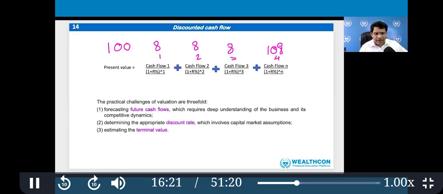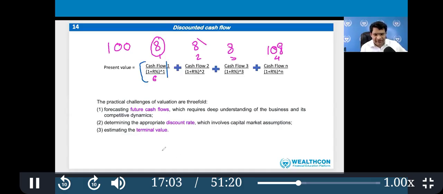Okay, so what you do is calculate the present value of the future cash flows. First you take the 8 rupees and divide by the discount rate. I had mentioned this in the assignment video. Discount rate can be the inflation rate, expected return, or your cost of capital. Suppose the inflation rate is 6%, so you put that in the formula. So let's calculate the present value of this cash flow.